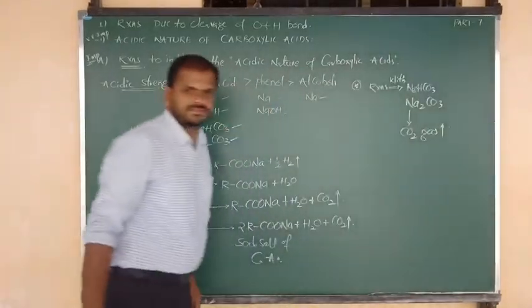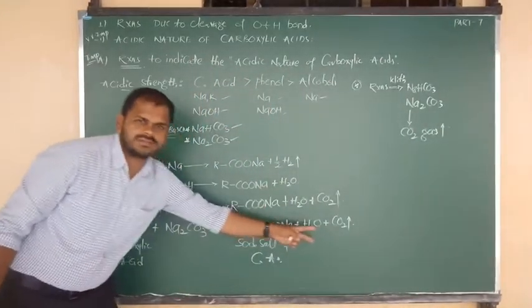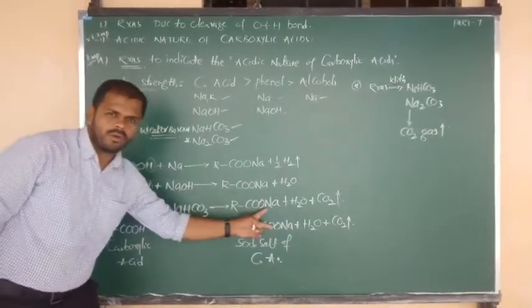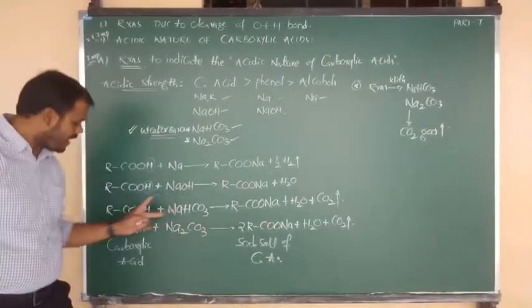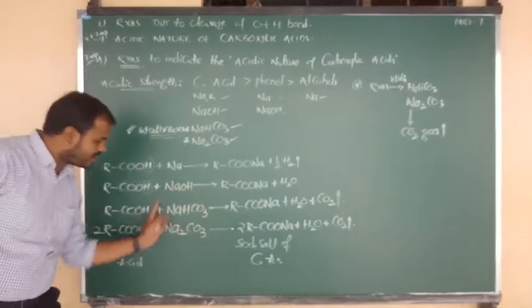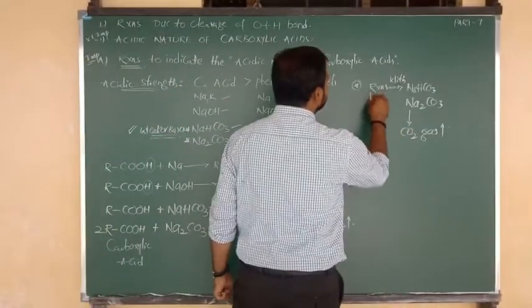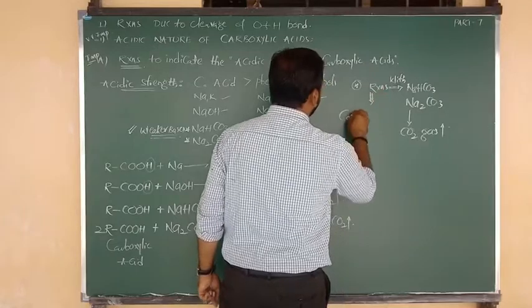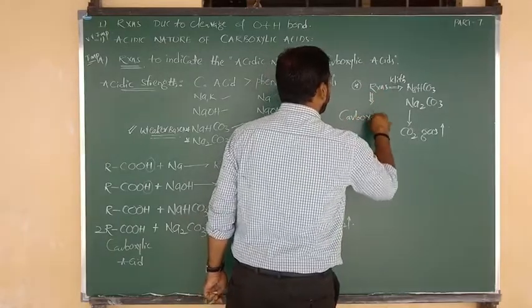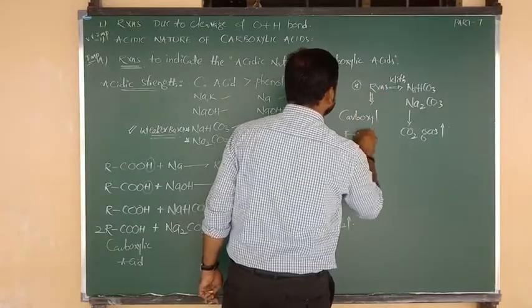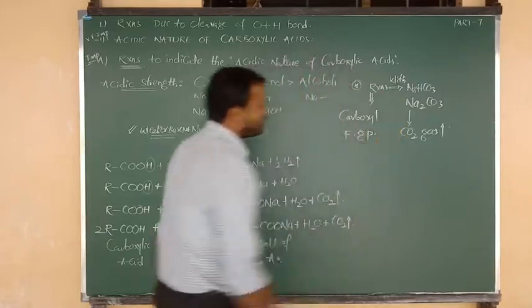CO2 gas. So especially these 2 reactions of carboxylic acids with weaker bases, these 2 only indicate the presence of carboxyl functional group.